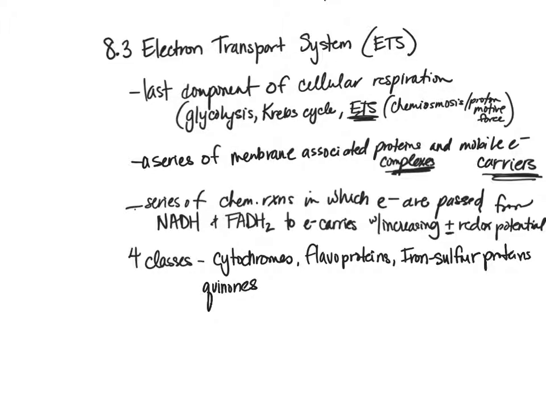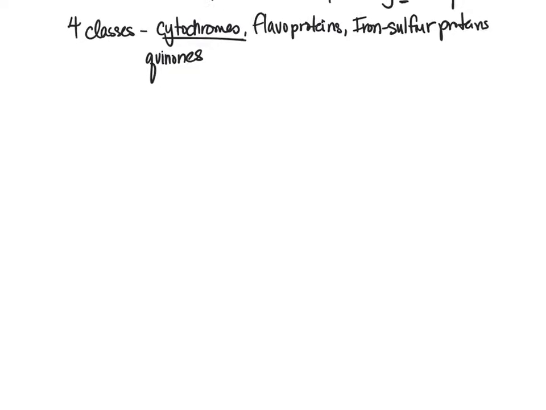So the reason that we're mentioning these 4 different classes is because as we move through future chapters in the semester, we're going to be taking a look at differences between different types of bacteria. And so some of these classes are going to be in consideration when we're doing different tests. And we'll talk about that in just a moment here, even specifically when we're talking about aerobic respiration and the different types of cytochrome oxidases. These cytochromes are going to allow us to tell the difference between different organisms. So let's jump into that right now.